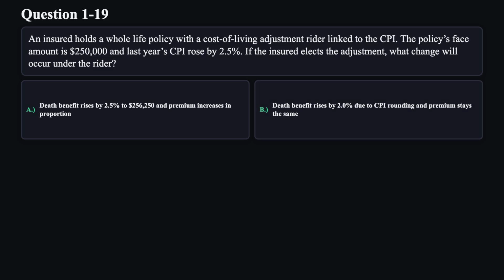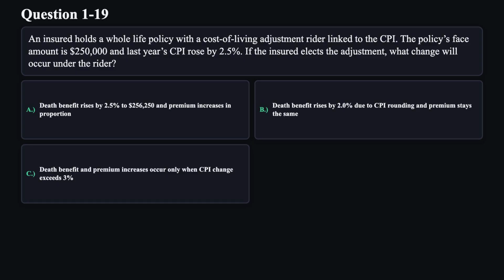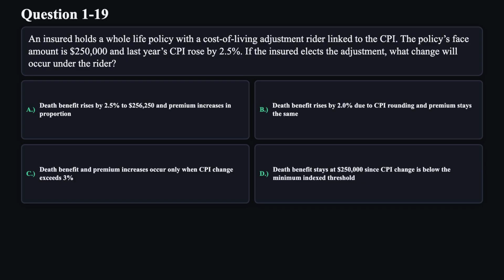B. Death benefit rises by 2.0% due to CPI rounding and premium stays the same. C. Death benefit and premium increases occur only when CPI change exceeds 3%. D. Death benefit stays at $250,000 since CPI change is below the minimum indexed threshold.